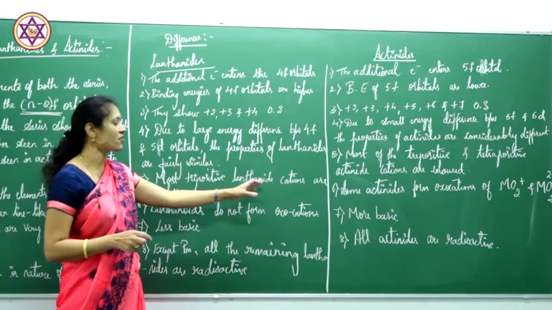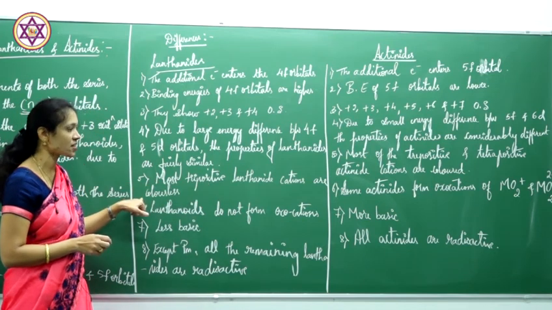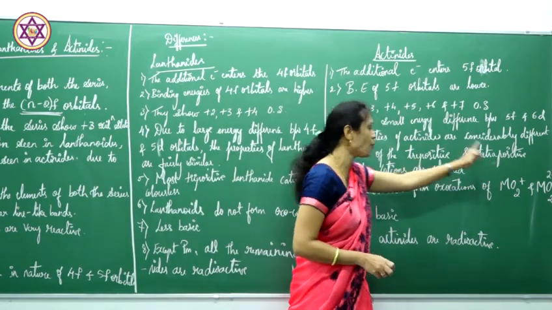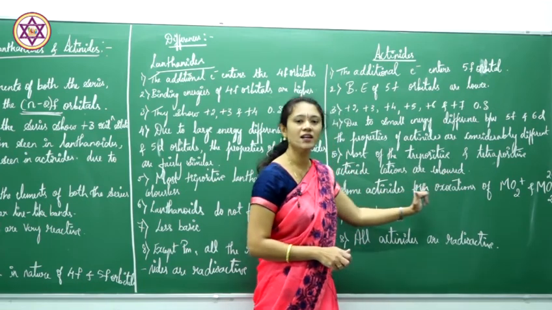Most of the tripositive lanthanide cations are colorless. They are all colorless. But most of the tripositive and tetrapositive actinoid cations are colored. These are all colored compounds.